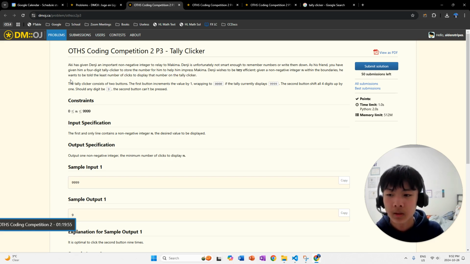The tally clicker consists of 2 buttons. The first one increments the value by 1, wrapping to 0000 if the tally currently displays 9999. The second button shifts all 4 digits up by 1. Should any digit be 9, the second button cannot be pressed.